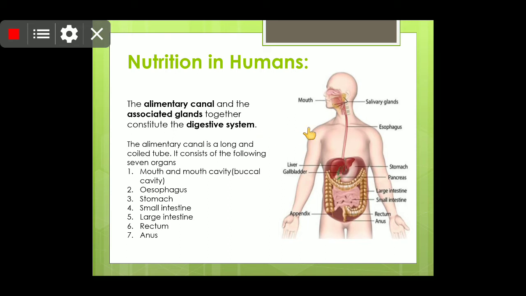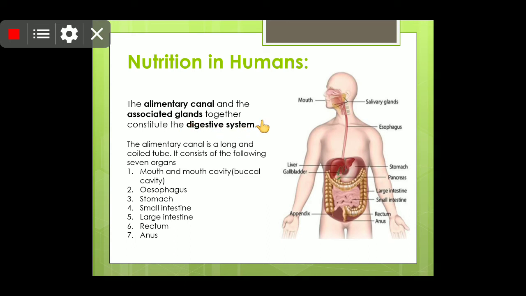So now students, in humans, the digestive system consists of the alimentary canal and the associated glands, which together constitute the digestive system. So students, what actually are the alimentary canal and the associated glands?